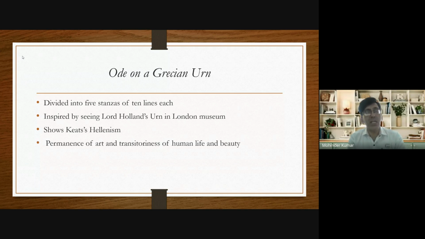Now, what is the central theme or the central idea of this poem? Through this poem, John Keats talks about the permanence of art and the transitoriness of human life and beauty. In other words, he presents the idea that human life and beauty are temporary, whereas art is permanent. So this is the central idea which he presents through one of his most famous poems, Ode on Grecian Urn.